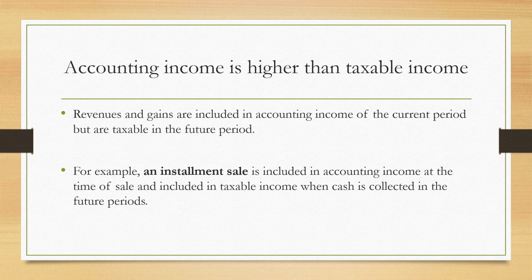So there is a timing difference in recognition of revenue. In accounting income, it is recognized at the time of sale, but for taxable purposes, it is recognized when cash is collected.